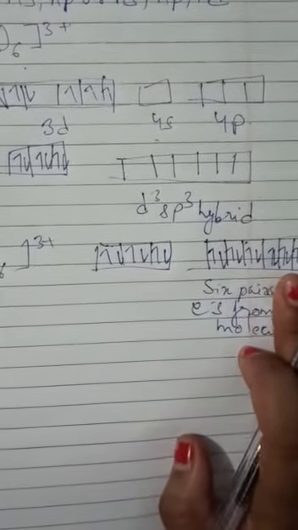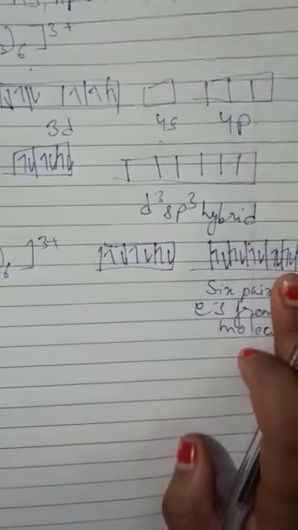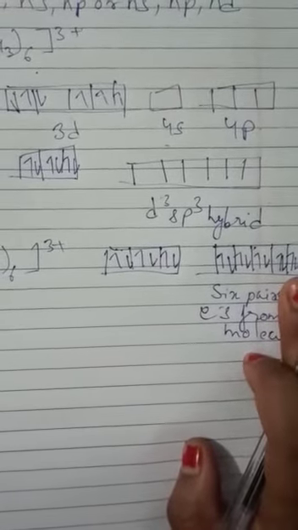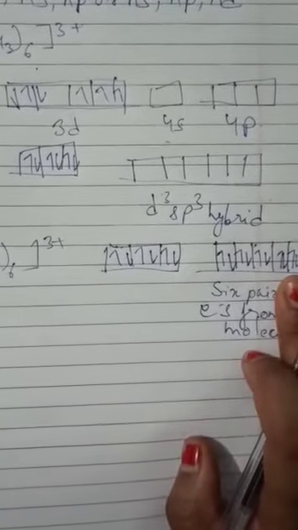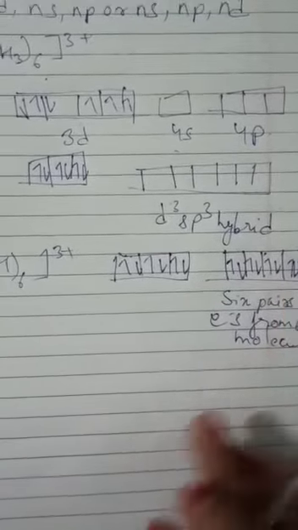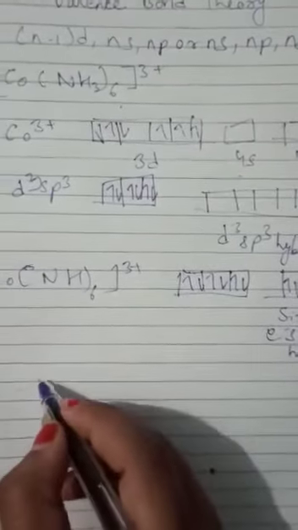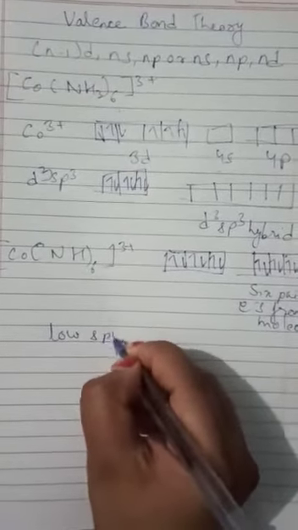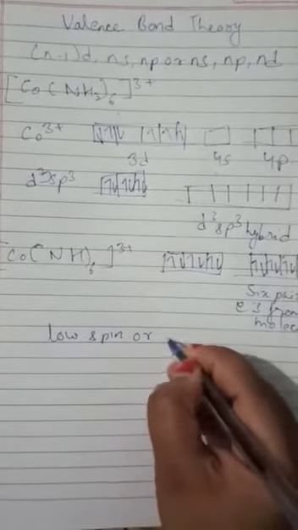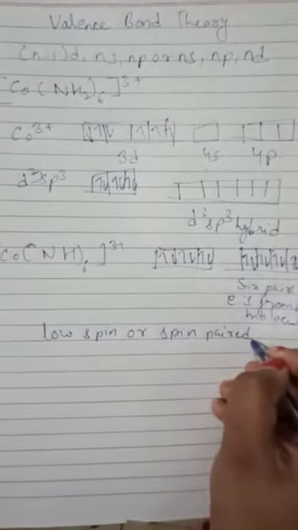And in the formation of this complex, since the inner d orbitals, that is the 3d orbitals, are used for the hybridization of the complex, it is also called a low spin or spin paired complex.